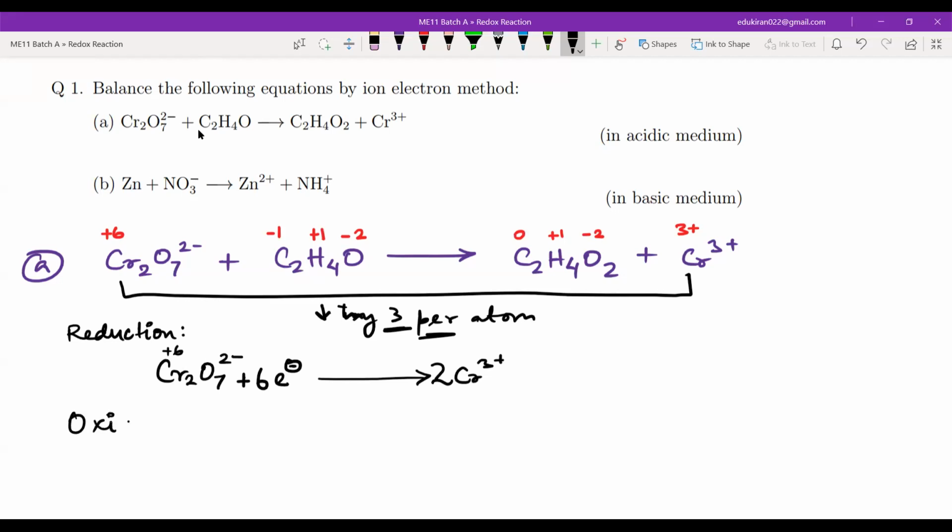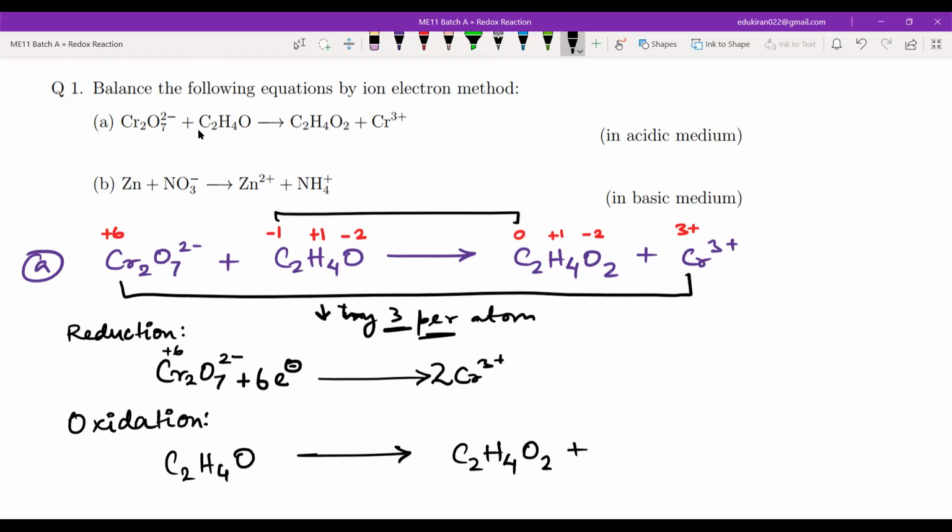Now you are fine. Then you will have C2H4O, which is giving me C2H4O2, and plus how many electrons? So from here to here, increase 1 electron.